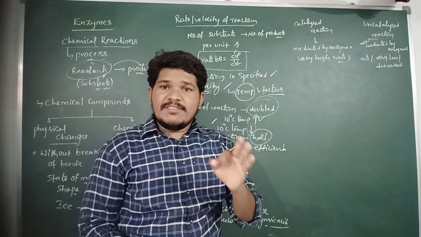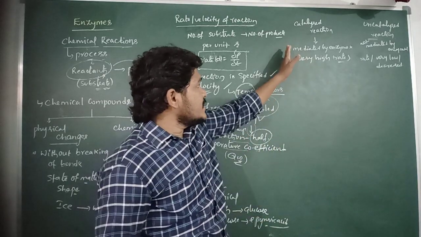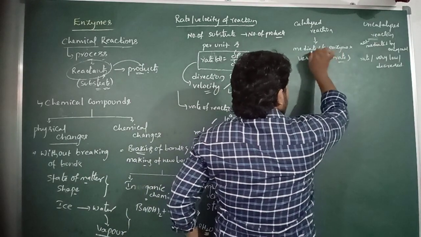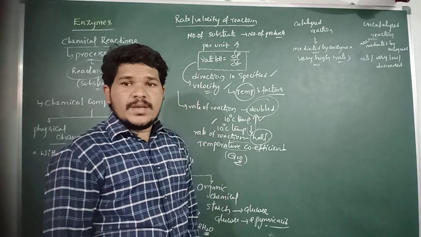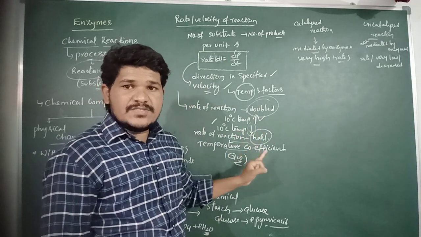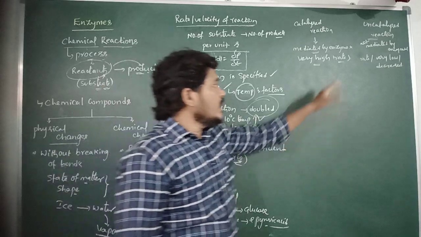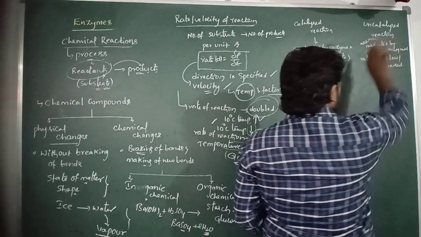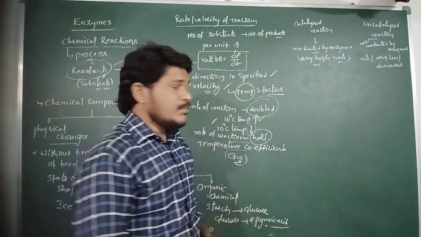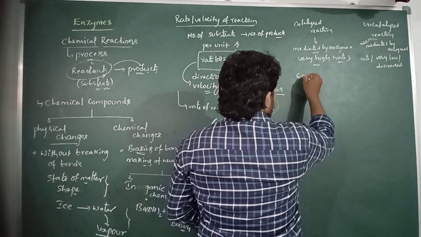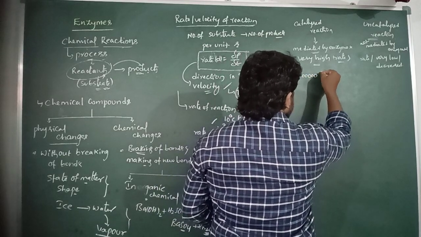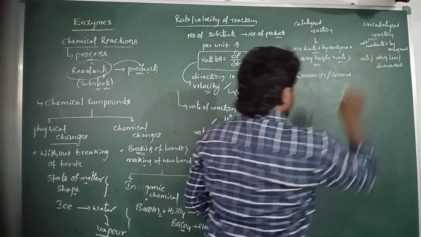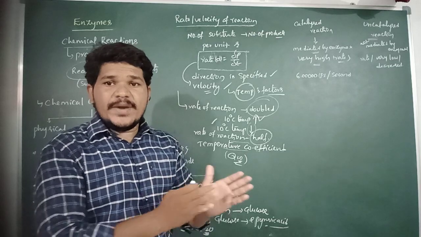The rate or velocity is very high in catalyzed reactions, but very low in uncatalyzed reactions because there is no involvement of enzymes. For example, 6 lakh products are produced every second when the reactions are catalyzed by the enzymes.